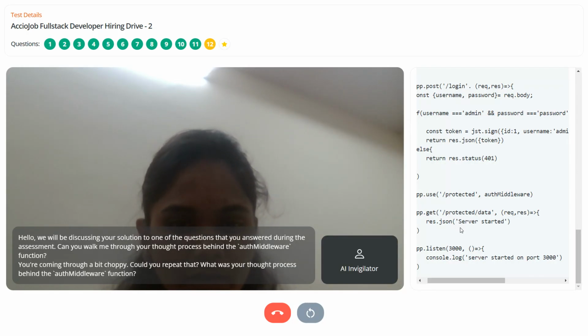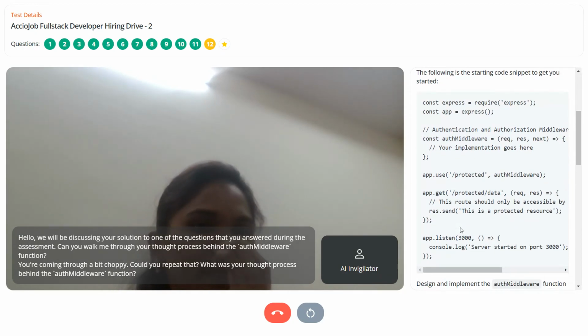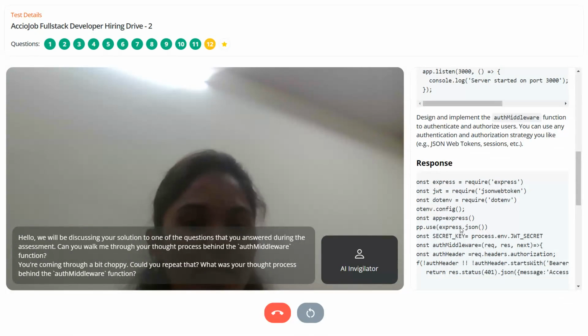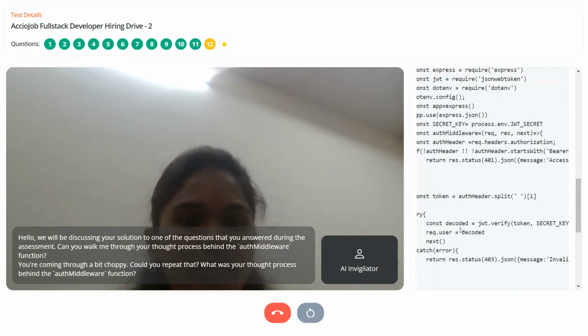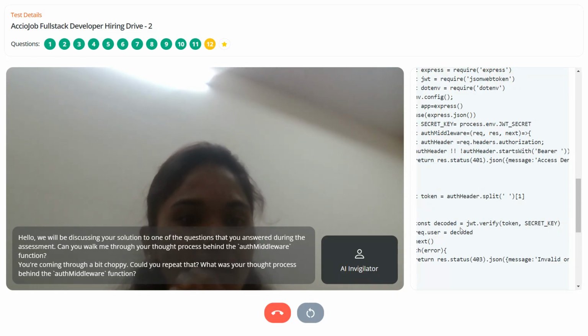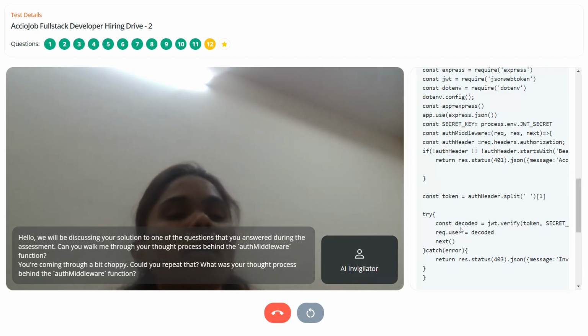Yeah, sure, I can. The auth middleware is an authorization technique. Within the middleware, I have given the code. There is a separate password and authentication. In the auth header, I have given the bearer token. I gave the condition that the middleware is authorization having the token, which is having the secret key. In that, I have given the auth header.